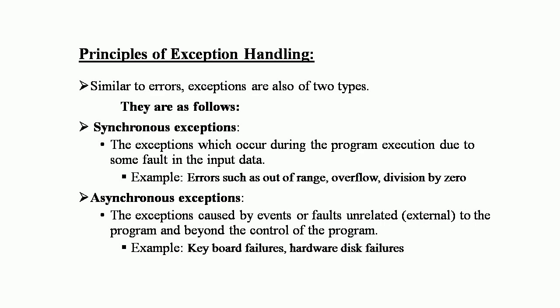The first handler that yields a match is executed. After executing the handler, the control goes to the first statement after the last catch block for the try. When no match is found, the program will terminate.